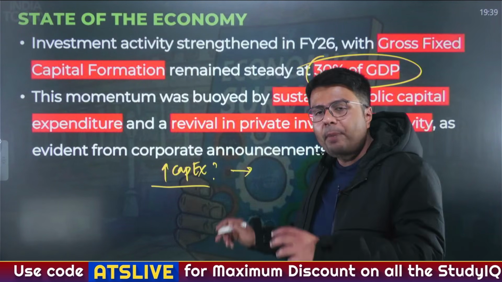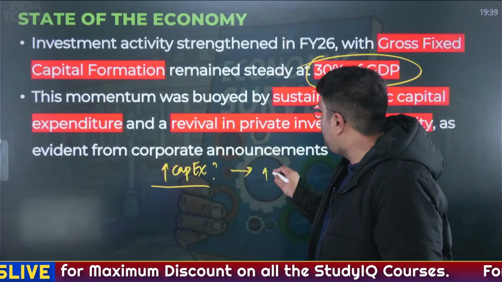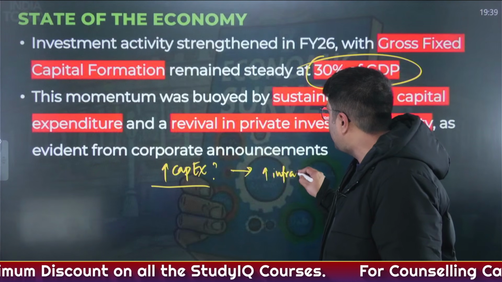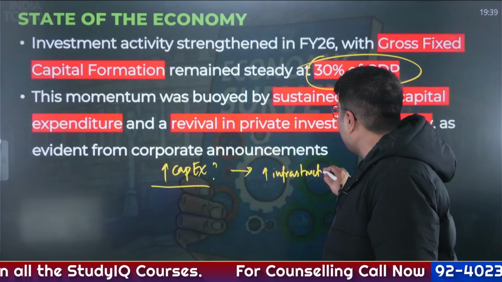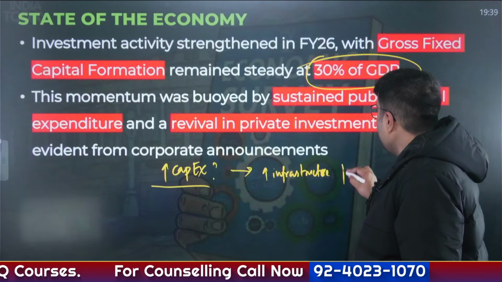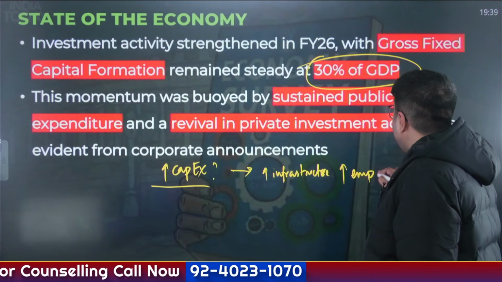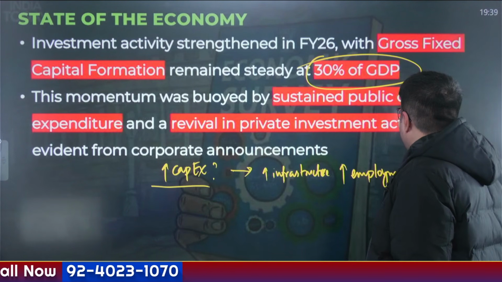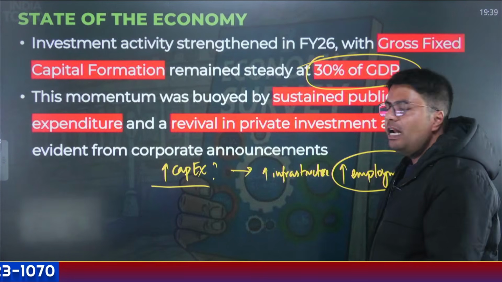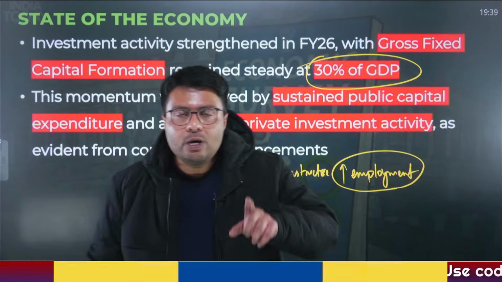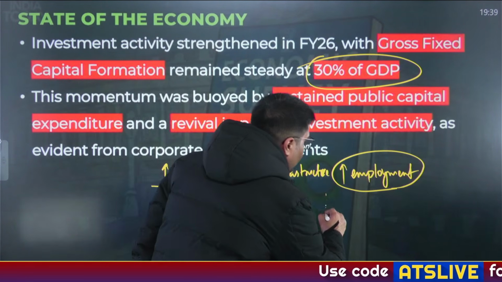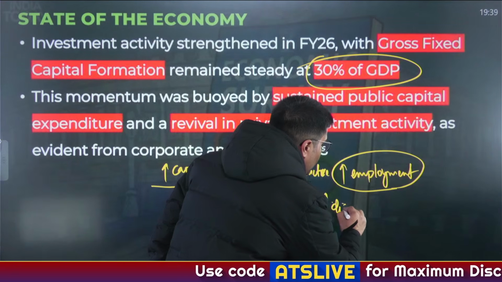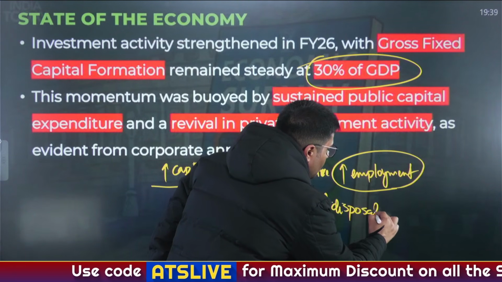Government thought by increasing capital expenditure, we will create more infrastructure. And to create more infrastructure, we would be providing more employment. As you can understand, more and more people are required to build an infrastructure, right? So when you create more employment, automatically the disposable income of Indian households increases.